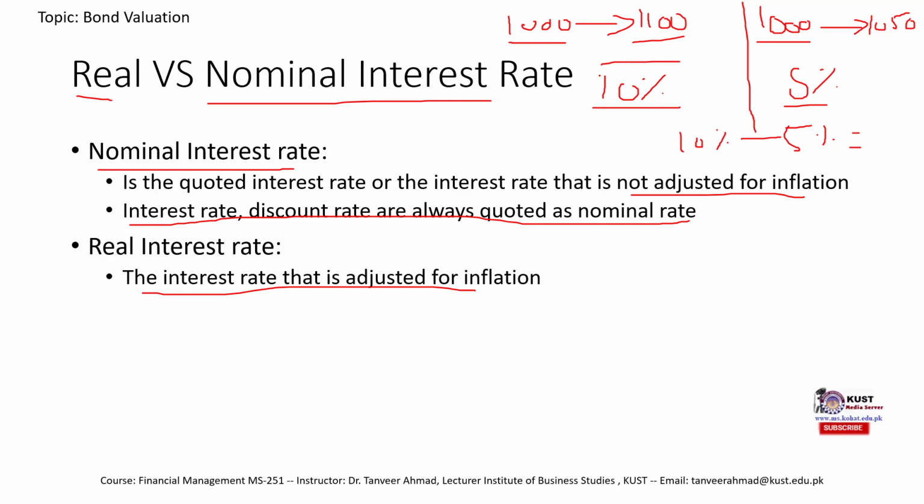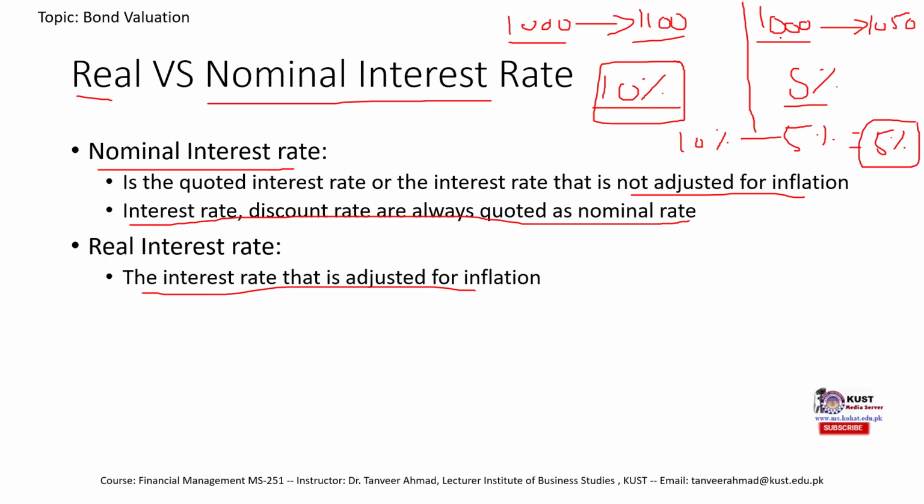So this 10% is the nominal interest rate. It is not adjusted for inflation, but once we adjust it for inflation, we deduct from it the effect of inflation. Then what we get is the real interest rate. So the real interest rate is adjusted for inflation. By adjusted, we mean we have deducted the effect of inflation from the nominal interest rate.